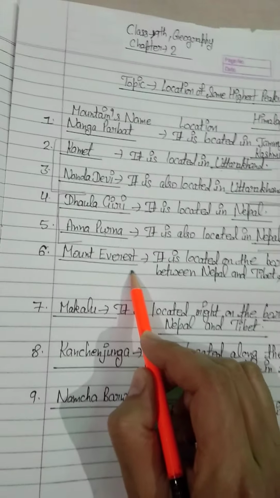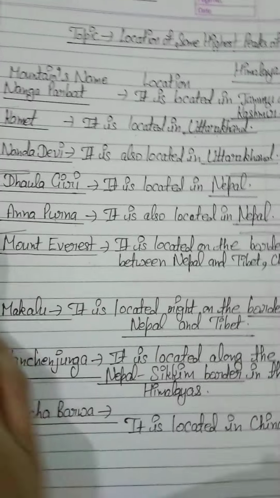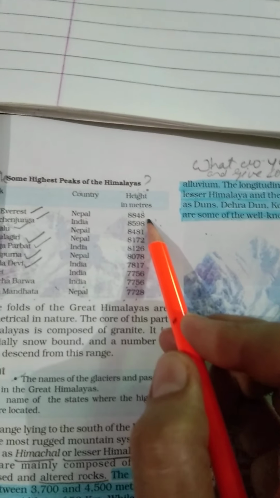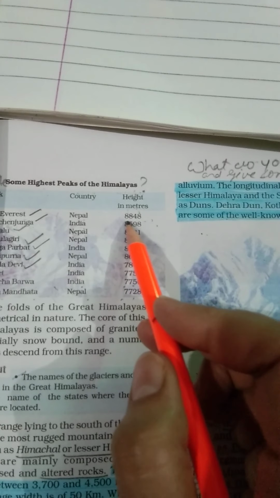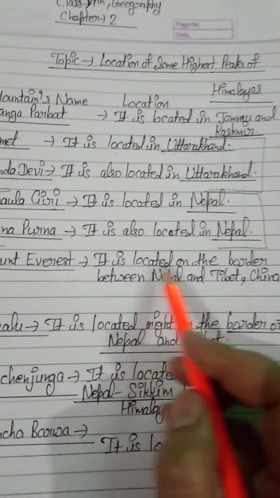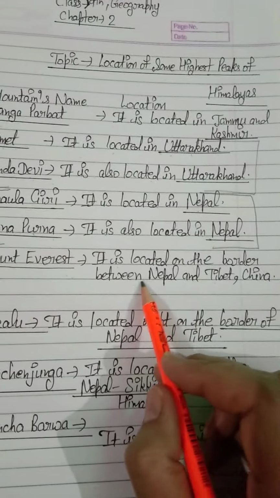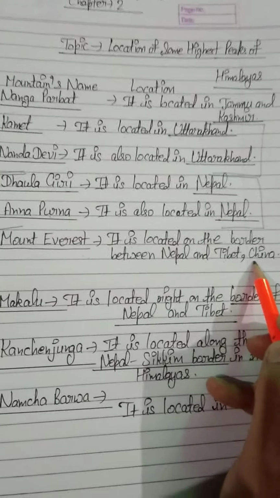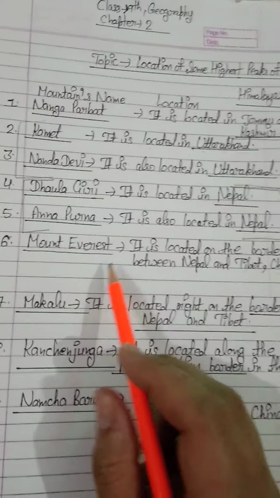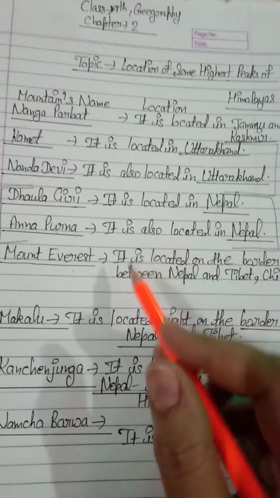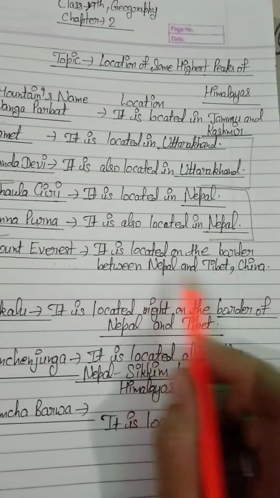Now Mount Everest. As you have seen in the table, Mount Everest comes on top of the highest mountains, and its height is 8,848 meters. Mount Everest is located on the border between Nepal and Tibet in China. It means the location of Mount Everest is in both countries, Nepal and China.